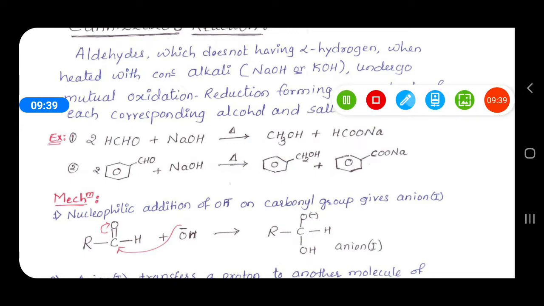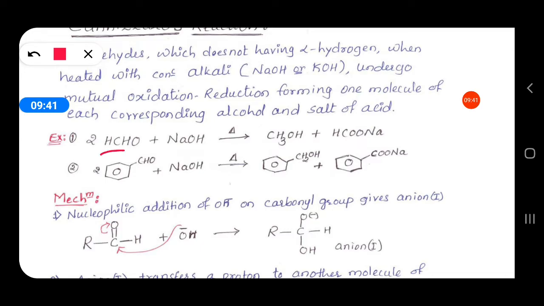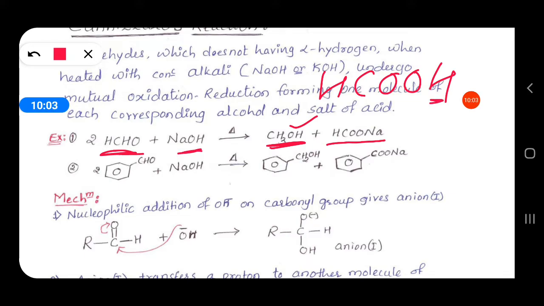So corresponding alcohol means one carbon aldehyde, one carbon alcohol. Here only one carbon is present in the aldehyde, so the single carbon containing alcohol is methanol. And the acid, also one carbon containing, is formic acid, but in presence of a base it forms a salt, so sodium formate is obtained.